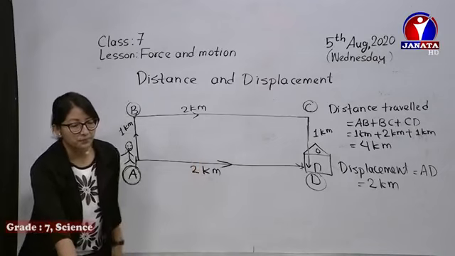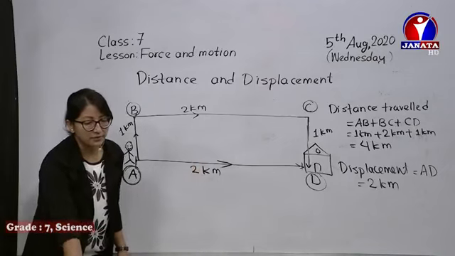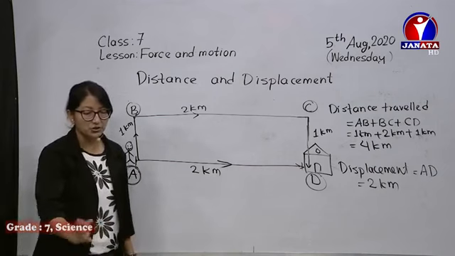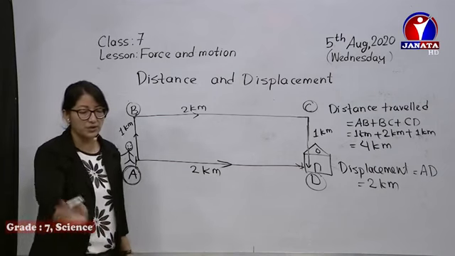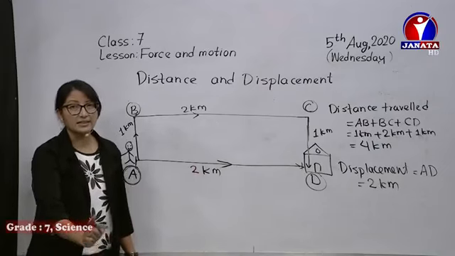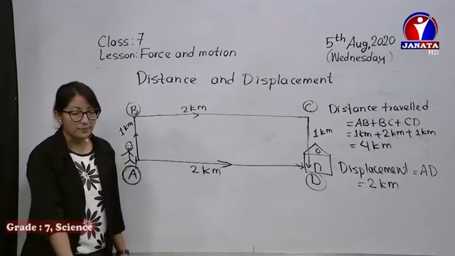You can check in the picture as well. One more example similar to this. To reach from point A to C, the cyclist can move straight from A to C, and that is the displacement. It's altogether 5 meters.